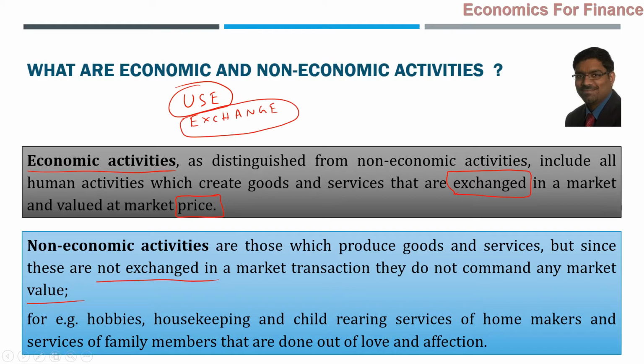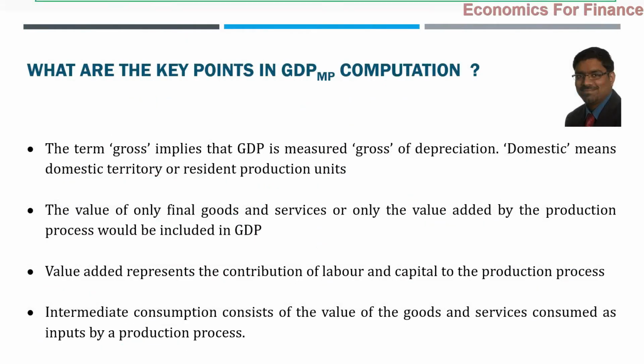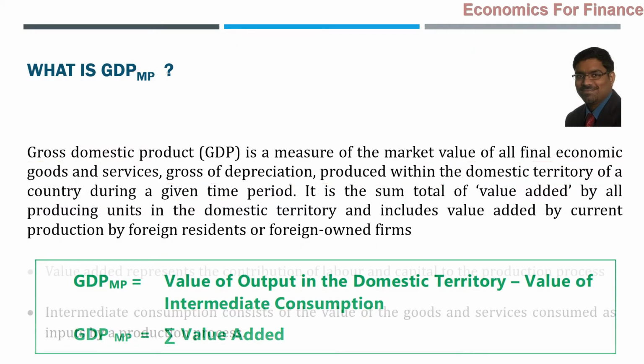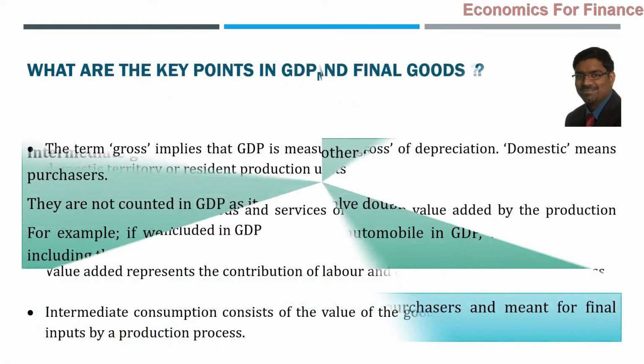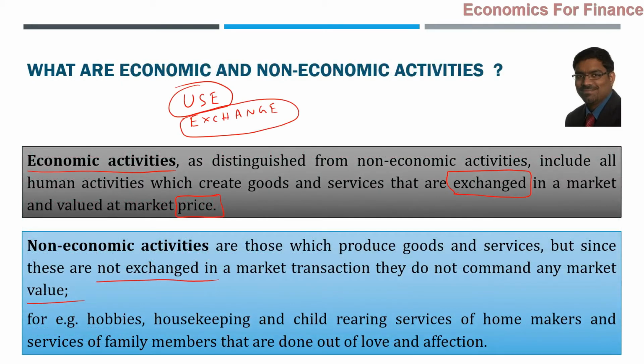So the point to note is, while computing the GDP, while determining the national income, while measuring the GDP, should we include non-economic activities? Answer is no. We should include only economic activities which can be exchanged in the market for a price, and that too final goods only, excluding the value of intermediate goods. And that's what is shown in this formula. The value of output within the domestic territory minus the value of intermediate consumption is GDP at market prices. Okay, so these are the various aspects of GDP and different points within that.